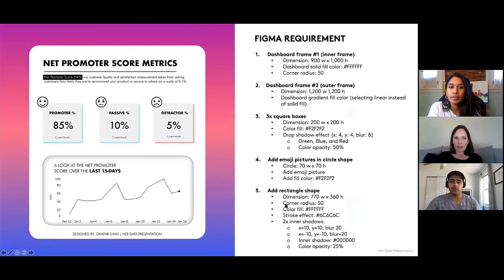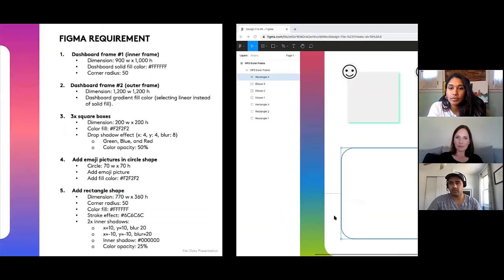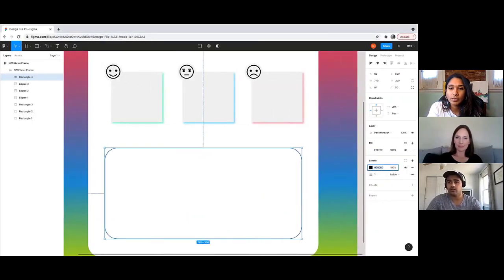So we want to change the color of that stroke effect to a dark gray. So it'll be 60, 60, 60. Let's go ahead and change the hex code to 60, 60, 60. There we go.